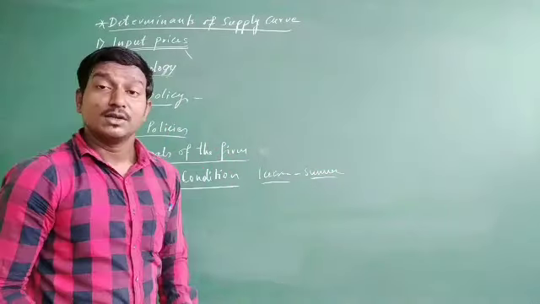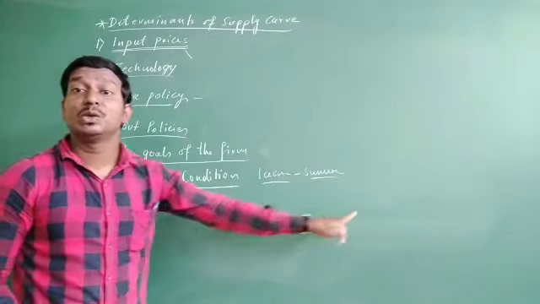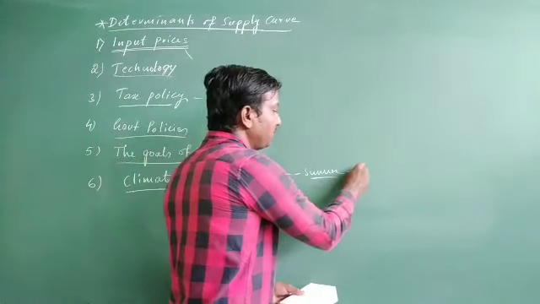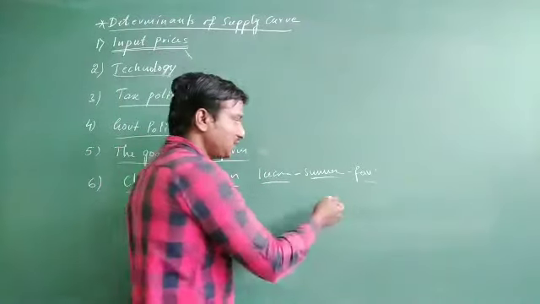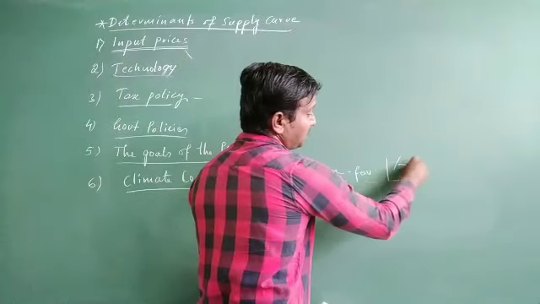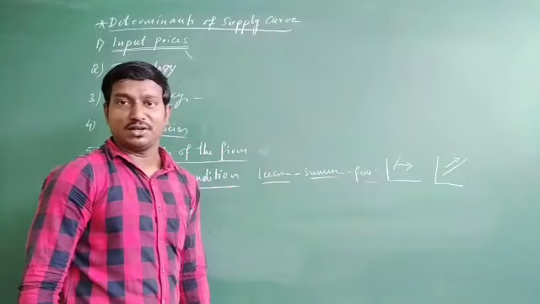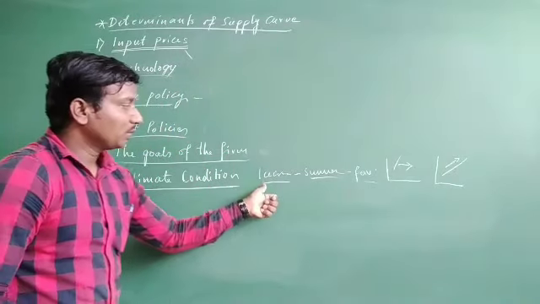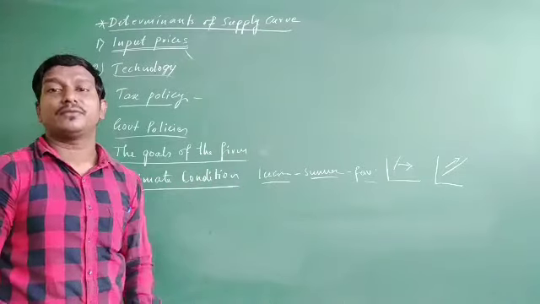In the summer time, the quantity supply is going to increase. So this is what we are going to call the favorable situation. This favorable climate condition makes the supply curve shift right side and move upward. Okay. So this is how the climate condition is favorable or unfavorable.